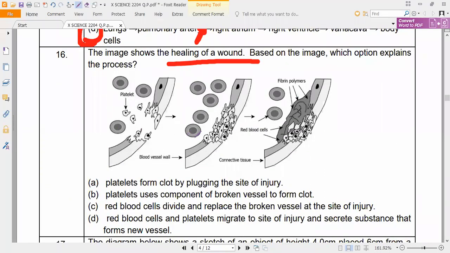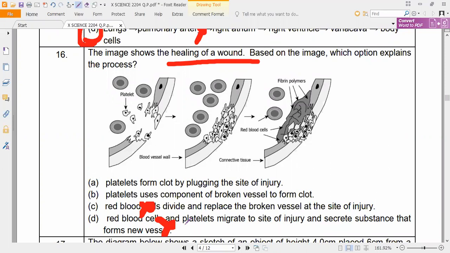Can you answer? Platelets form clot by plugging the site of injury. Next, platelets use components of broken vessels to form clot. Red blood cells divide and replace. Red blood cells wrong. So first two options only. Can you answer anyone? Yeah, red blood cells not. Only platelets will form that. So we have studied that is the main importance of platelets.